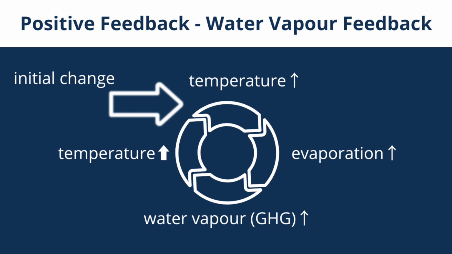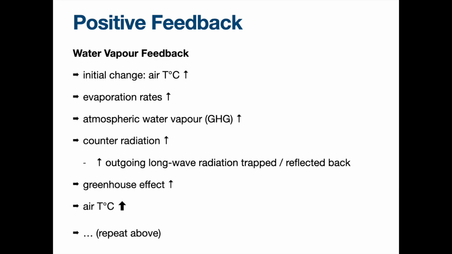So what happened? We increase the atmospheric water vapor. Why? Because a higher temperature means more water is being evaporated. So if you think about the whole water cycle, water changes from liquid form to vapor form through higher temperature and evaporation. So a higher average temperature in the world means more atmospheric water vapor because more water evaporates from liquid to vapor.